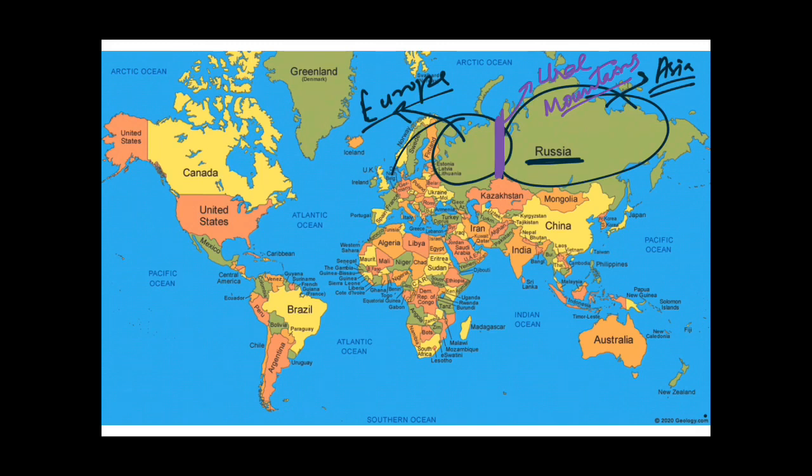But as it is more visible, you can see that the majority portion of Russia lies in Asia. But if you talk about the capital of Russia, that is Moscow, it lies in Europe. Here lies Moscow. So just keep these things in mind about Russia.